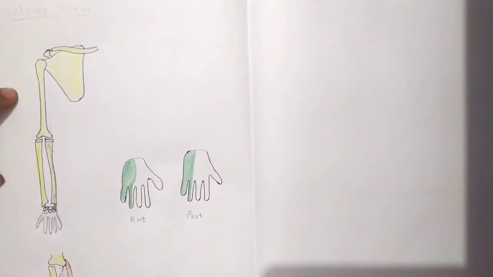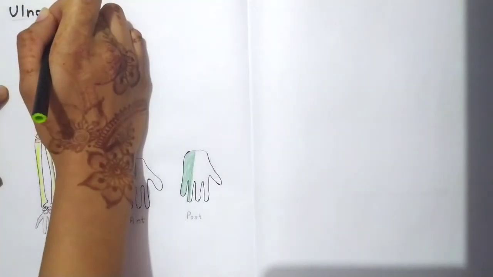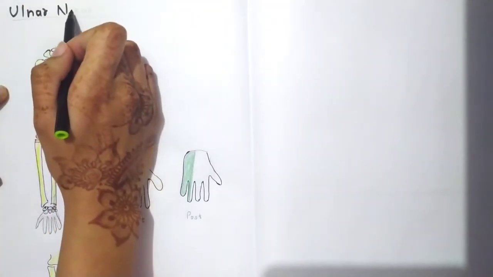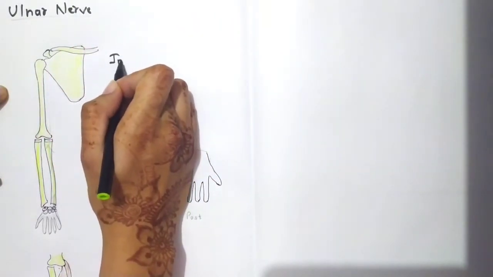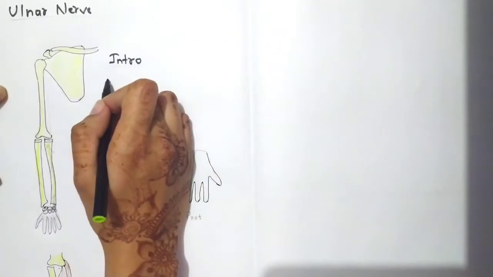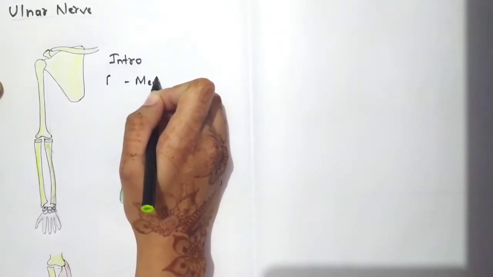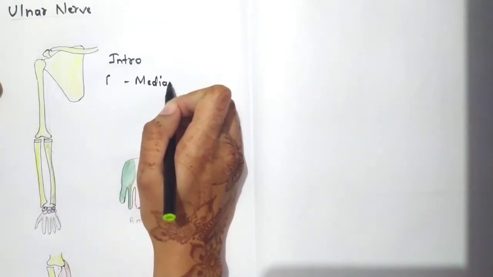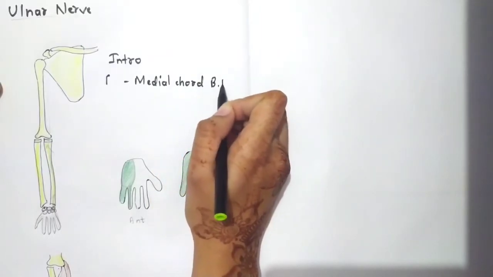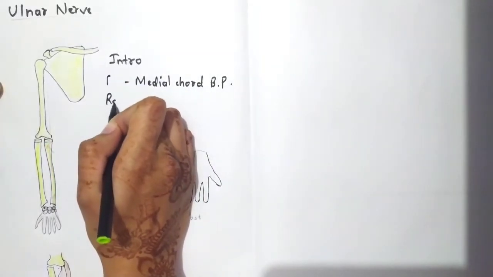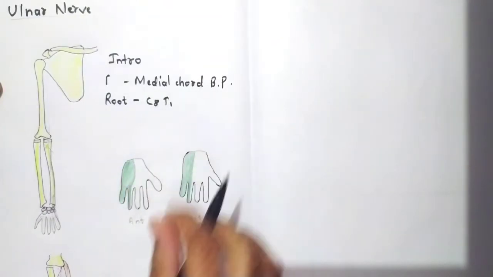Today we'll be learning about the ulnar nerve. So, the ulnar nerve is a branch of the medial cord of the brachial plexus. And the root is C8 and T1.